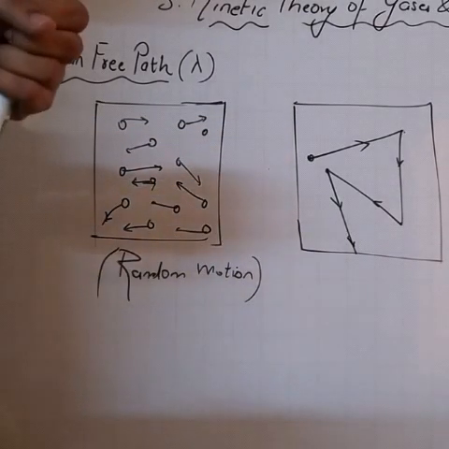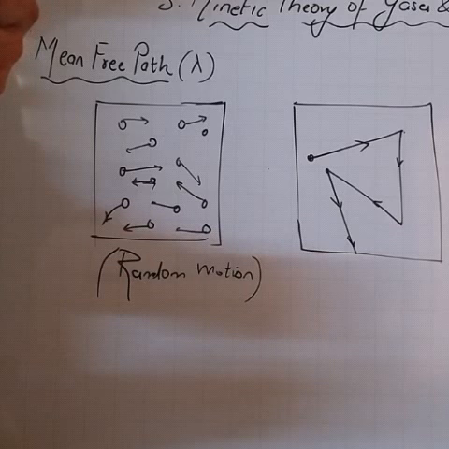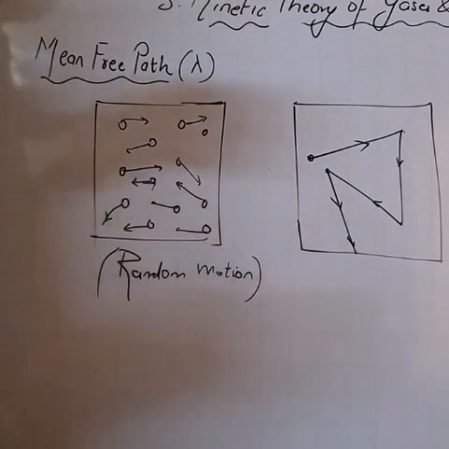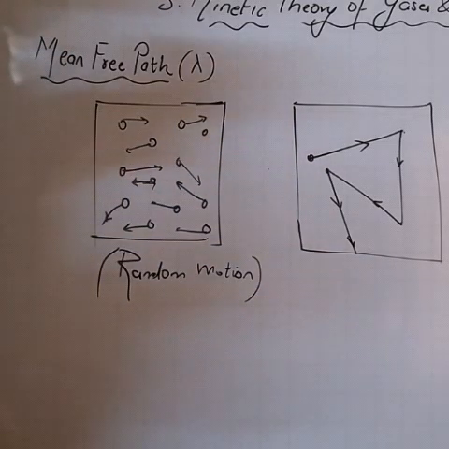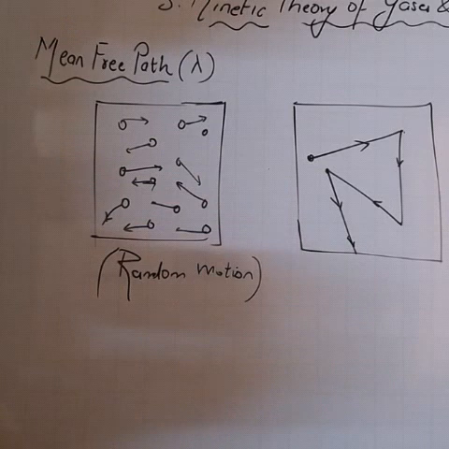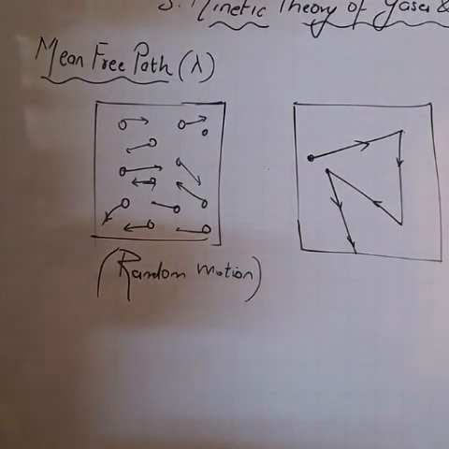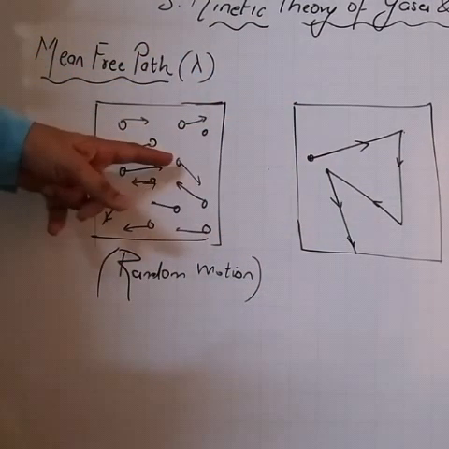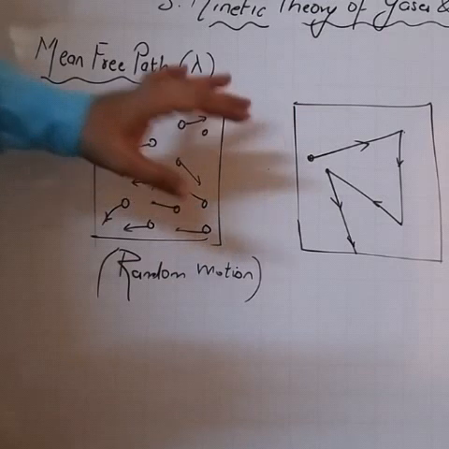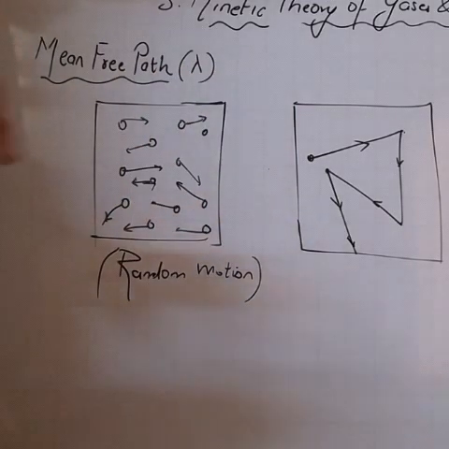And that's why when they collide with each other, the collision is perfectly elastic. At the same time, when these gas molecules collide with the walls of the container, those collisions are also perfectly elastic. Okay, the momentum is conserved, the kinetic energy is also conserved.